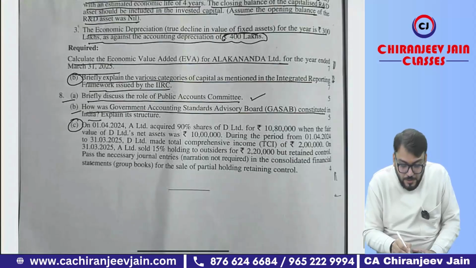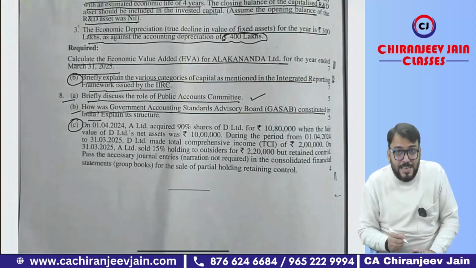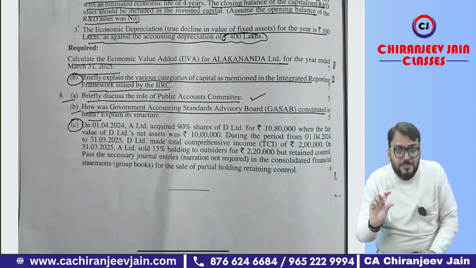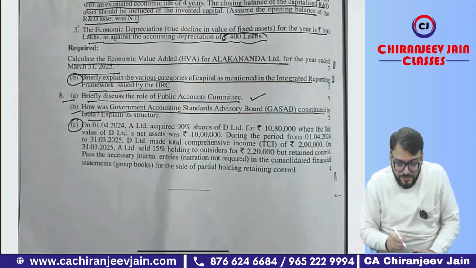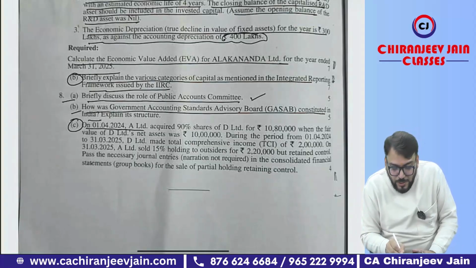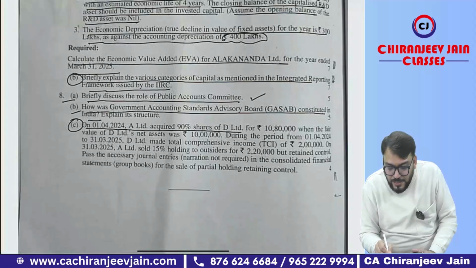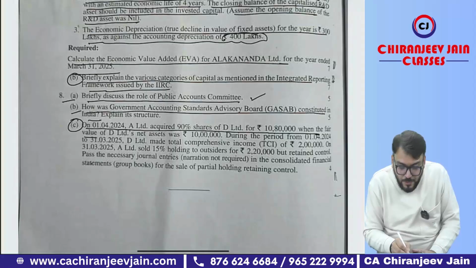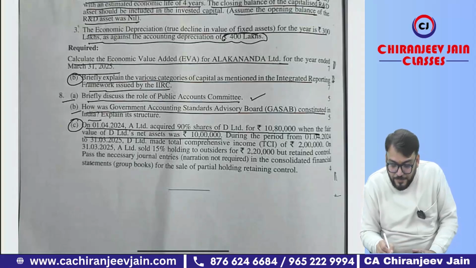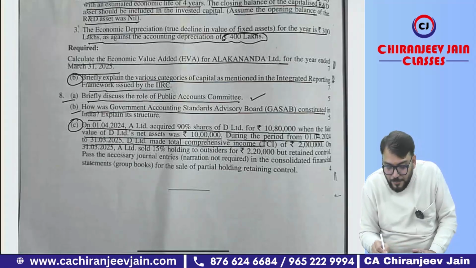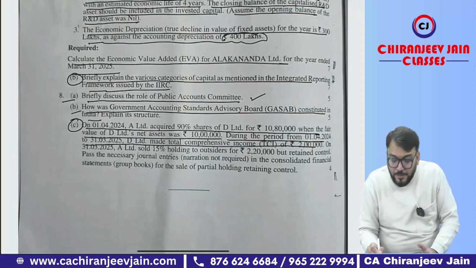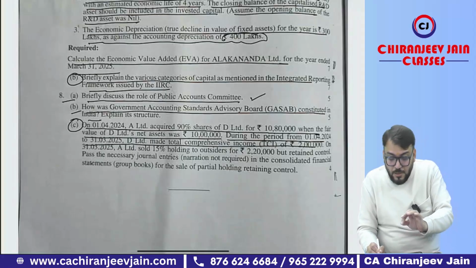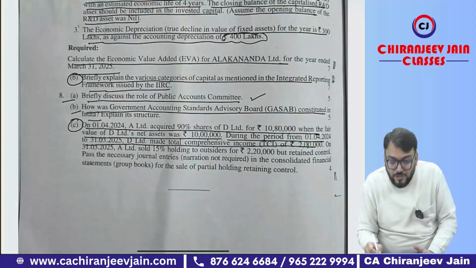The last one. This is for what? Ind AS 110, for changes, meaning the proportionate changes in NCI. On 1/4/2024, A Limited acquired 90% shares of D Limited for rupees 10,80,000, when the fair value of D Limited's net assets was 10 lakh. During the period from 1/4/2024 to 31st March 2025, D Limited made total comprehensive income of 2 lakh. Means net assets at year end will be 10 lakh plus 2 lakh, 12 lakh.